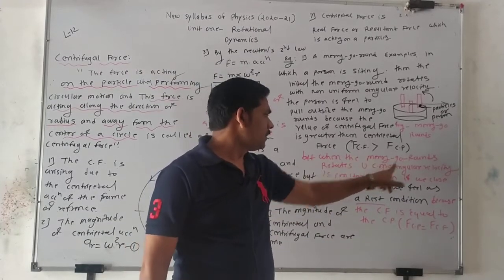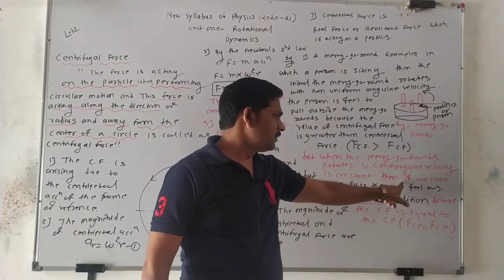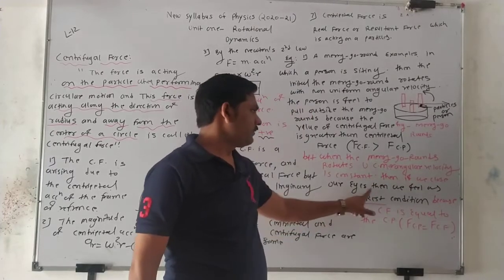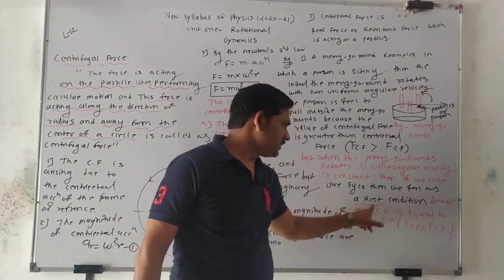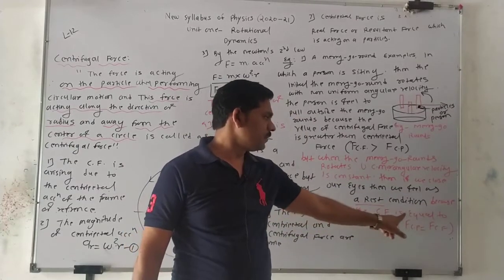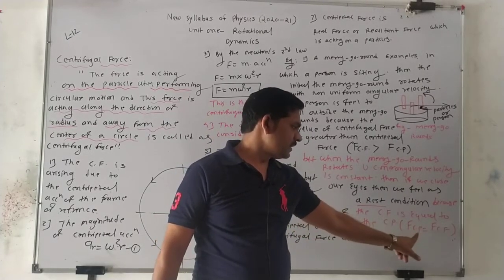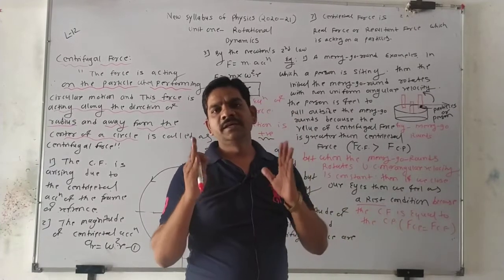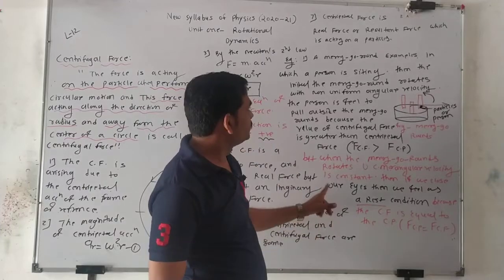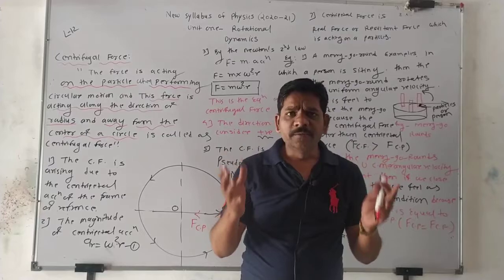When a merry-go-round rotates in UCM, or angular velocity is constant, then if we close our eyes, we feel as a rest condition. Why? Because the centrifugal force is equal to the centripetal force. Means, boys, Fcp is equal to Fcf. So this is one of the examples of centrifugal force.